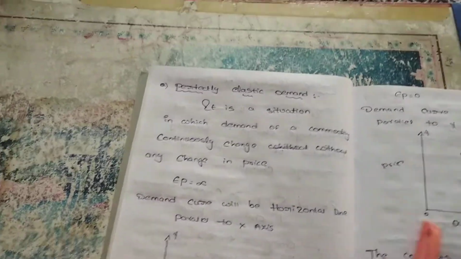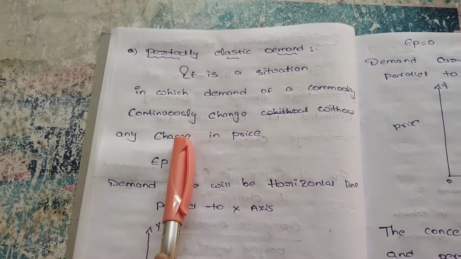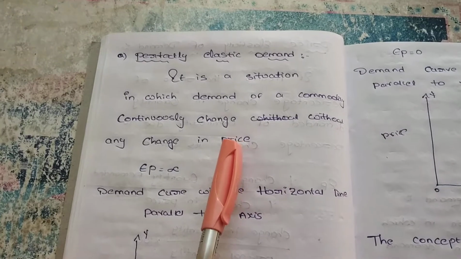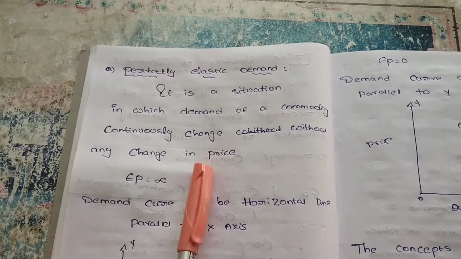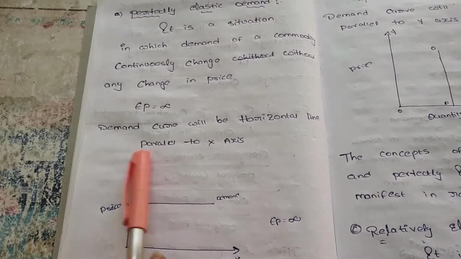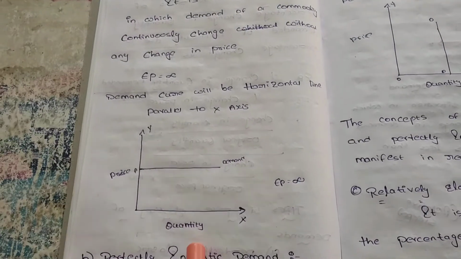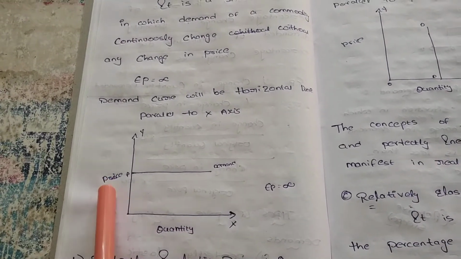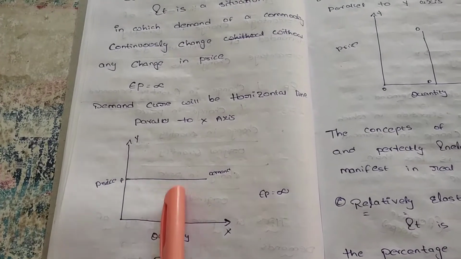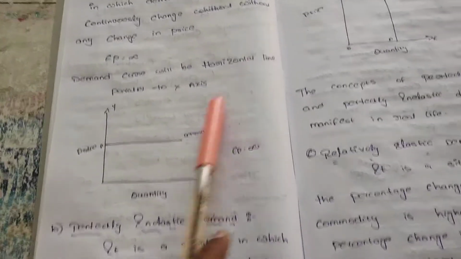So in this condition, the demand continuously changes but there is no change in the price of the good. So we can say it is a perfectly elastic demand. The demand curve will be a horizontal line, parallel to the x-axis. Here the quantity is on the x-axis and price on the y-axis. There is no change in price. Price is constant but quantity demanded continuously changes. So you can say Ep is equal to infinity.